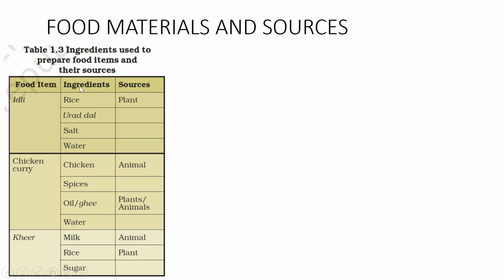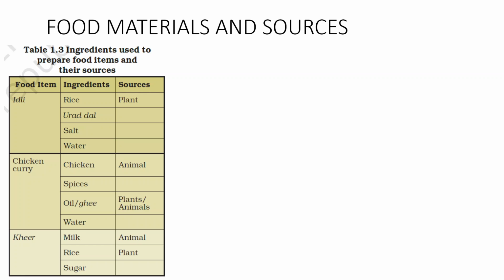So in case of idli, the ingredients are rice, urad dal, salt, water. And for the ingredient rice, the source is plant. Second, urad dal. Can you name what will be the source of this urad dal? Next, salt, water. Okay, for the second food item, that is chicken curry, the first ingredient is chicken and it is an animal source. The second ingredient is spice, and can you name its source? That will be plant source. Like this, I want you all to fill these blanks.